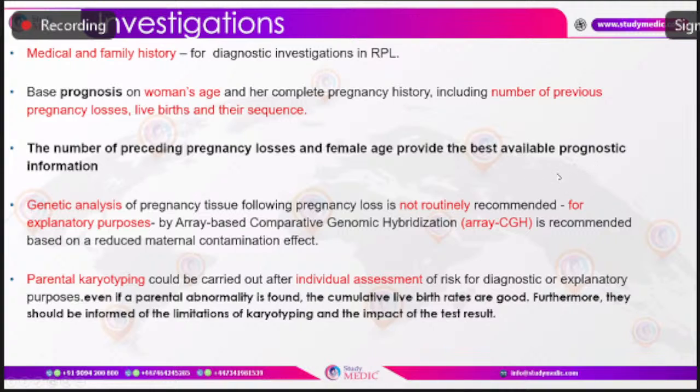As we all know, regarding the most important causes of recurrent pregnancy loss, almost 50% of cases, even after an extensive workup, we won't be able to find the cause, which can be classified as unexplained pregnancy loss. Then comes the genetic causes. The genetic causes can be chromosomal abnormalities, which are more structural abnormalities than numerical abnormalities.